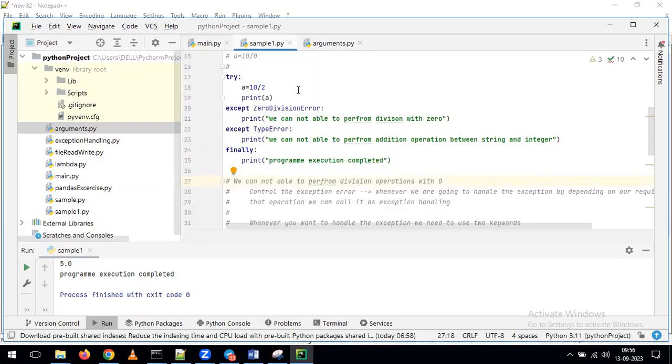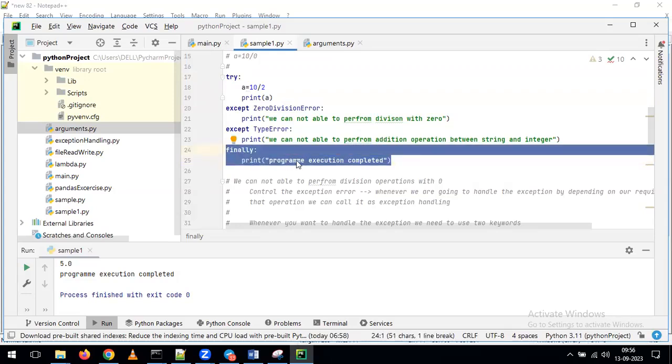To specify which lines of code you want to handle as part of the exception, we give them in the try block. Coming to except, whenever you get an error, the error message you want to populate is given in the except block. Coming to finally, we give it as a default statement. If there is any error or no error, by default this line of code will execute by using the finally keyword. This is the way we need to understand how to perform exception handling on top of our Python programming.